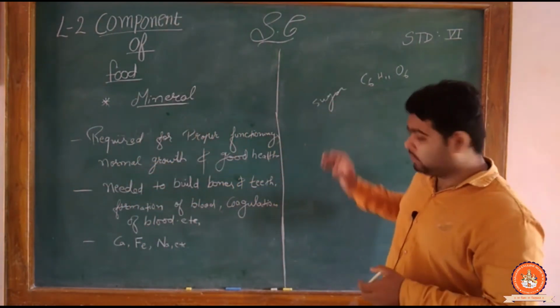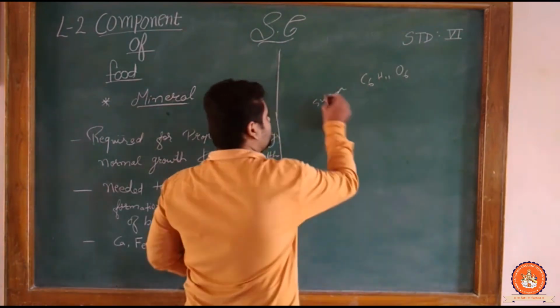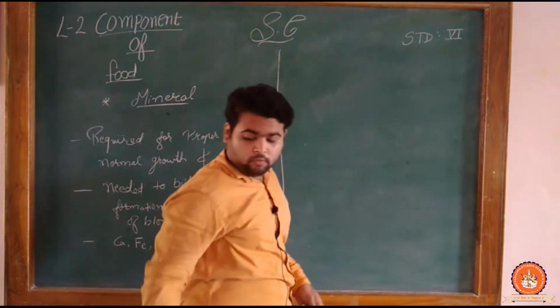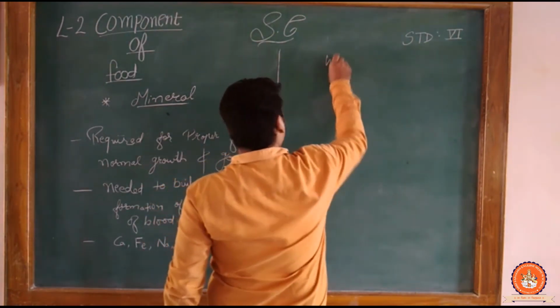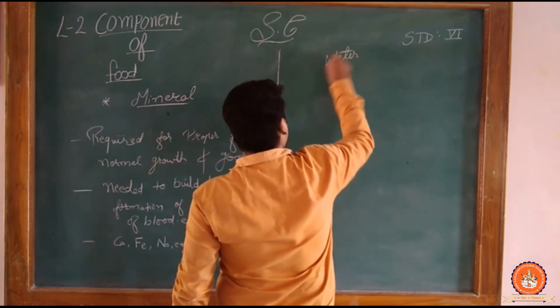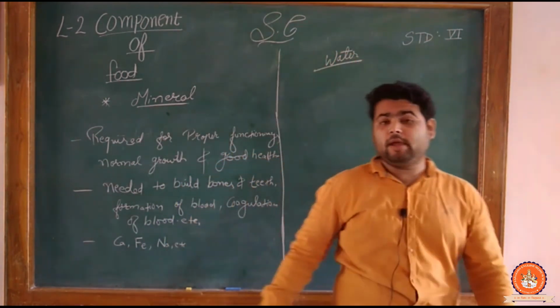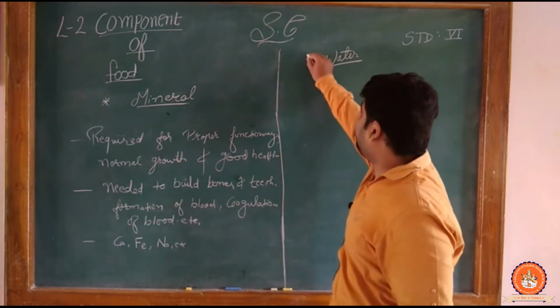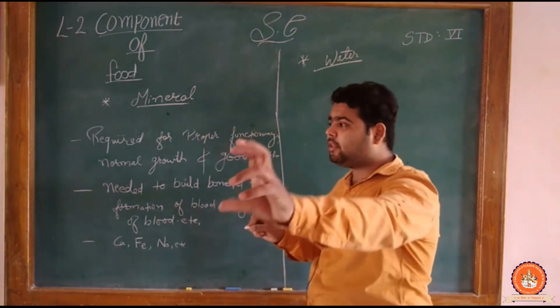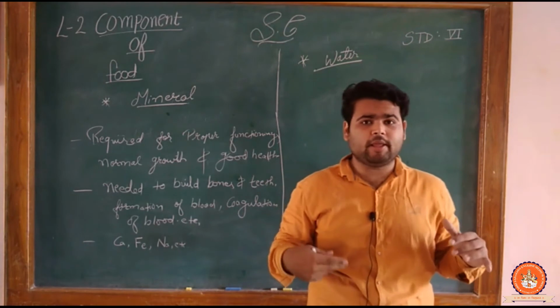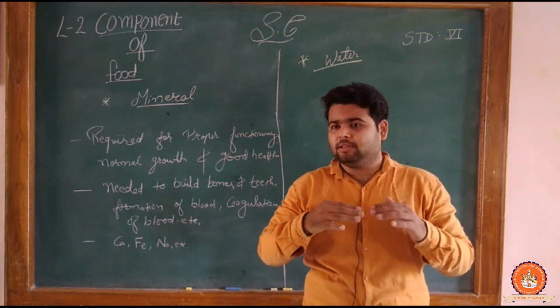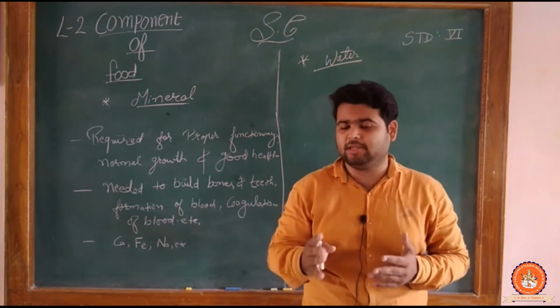Now, next we are going to study about what? Water, and we know very well how important water is to our life and to various life forms. Clear bacha bhai? So we know that in our body, 70% is water and 30% is blood.